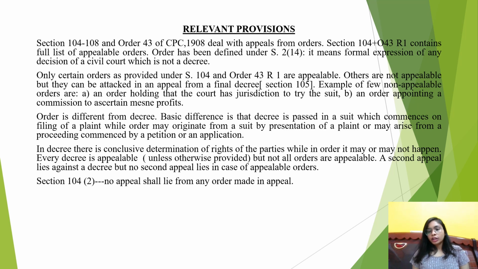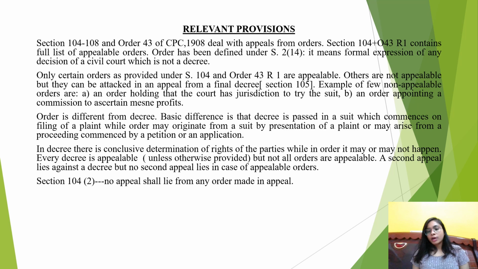Okay, so we have gotten an idea about what are appealable orders. Now let's just take few examples of orders which are non-appealable. Now first example is if the court has passed an order wherein it has held that it has jurisdiction to try a suit, such an order is non-appealable. Next is if the court has passed an order whereby it has appointed a commission to ascertain mesne profit in a particular case, that order is also non-appealable.